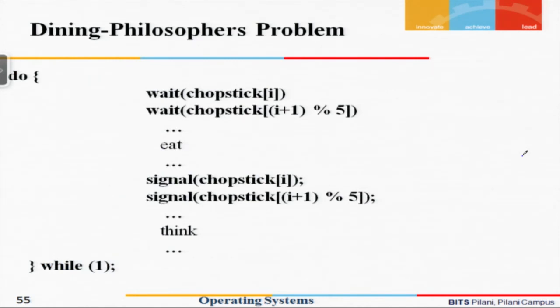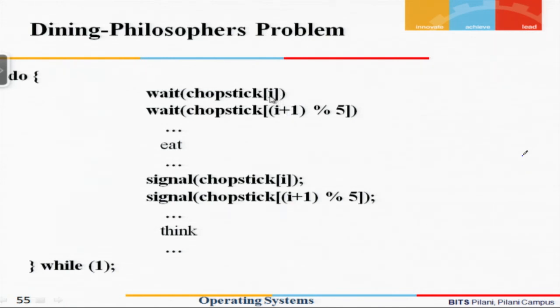Here we are saying that each chopstick is numbered, and any philosopher would pick up one of its forks followed by another fork. Let us assume that every philosopher first picks up the left hand side fork and then picks up the right hand side fork.